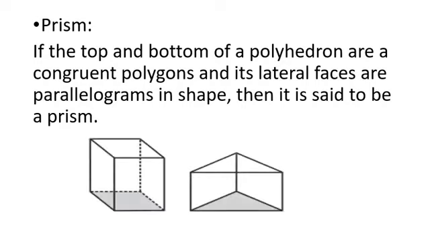So these are two examples of a prism. The first one is a rectangular prism. A prism whose base and top are congruent rectangles and lateral faces are rectangles is called a rectangular prism. And I told you that a prism is named after its base. So the base is a rectangle, so it is a rectangular prism. In the second case, the base is a triangle, so it is a triangular prism. How will you define this triangular prism? A prism whose base and top are congruent triangles and lateral faces are rectangles is called a triangular prism.